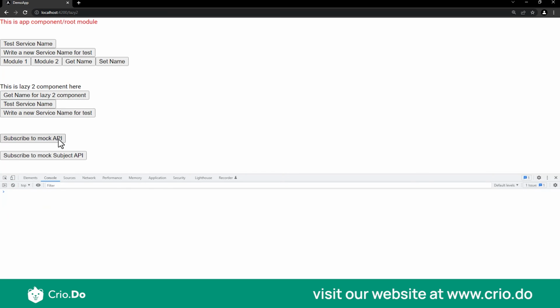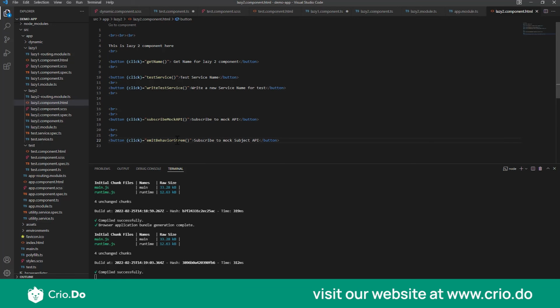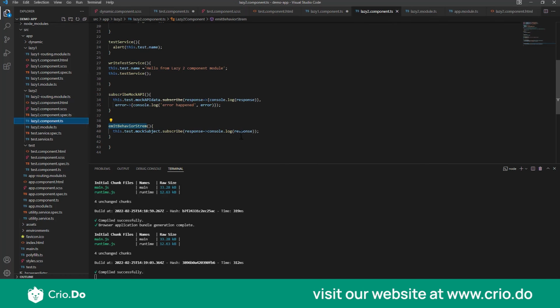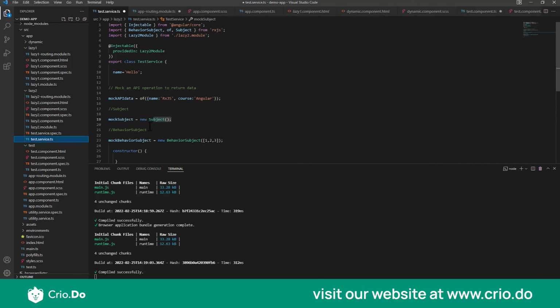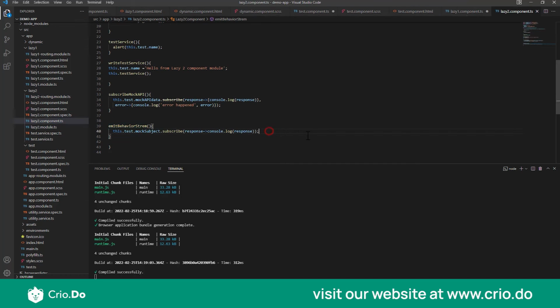Earlier, when we subscribed to the mock observable created with of, we saw that the data is coming. But if I subscribe to the mock subject API, nothing is coming in the browser because there is no data being emitted by this observable. So that is another point to remember, this will only console log something when a response is received. Since your subject does not have any value inside it, there is no console log happening. So now the question arises, is there a way that I can add data into this subject stream, which my subscriber can listen to?